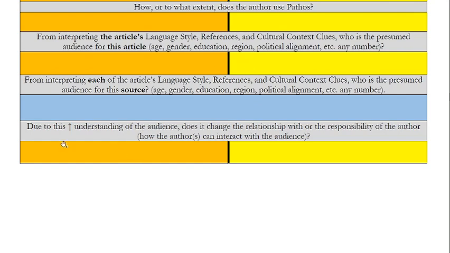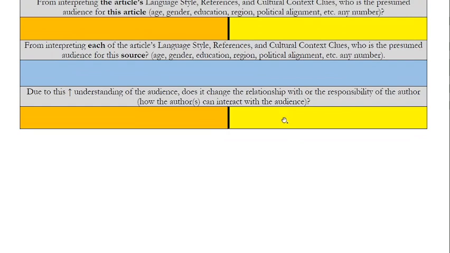And then, due to this understanding of the audience, does it change the relationship with or the responsibility of the author? So how the author or the authors can interact with the audience. So, for example, if you have a young audience, there's things you don't need to explain. If you have a mostly female audience, there's things you don't have to explain. You have a political audience, left, right, in the middle, there's things you probably don't have to explain. But you would have to explain for someone that's not like your natural audience.